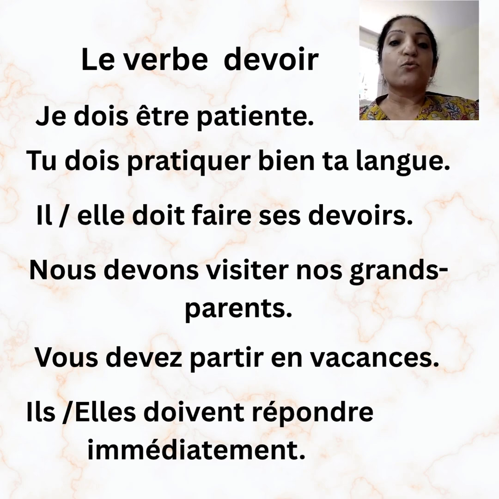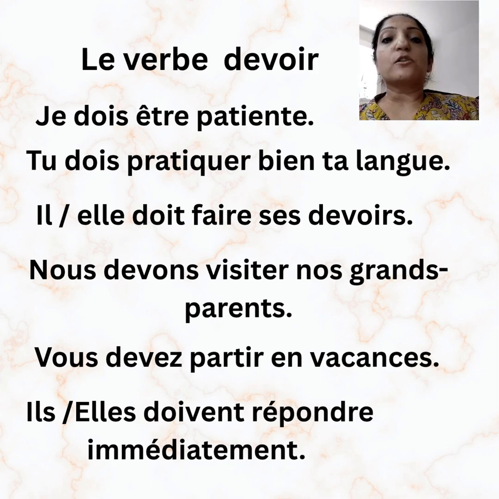He must do his homework, and she must do her homework. For his and her both, we take the son, sa, ses category of adjective possessive. And because devoirs are plural here, we take the ses form. So we are writing he must do his homework or she must do her homework.